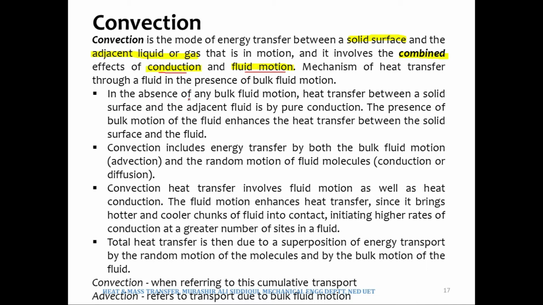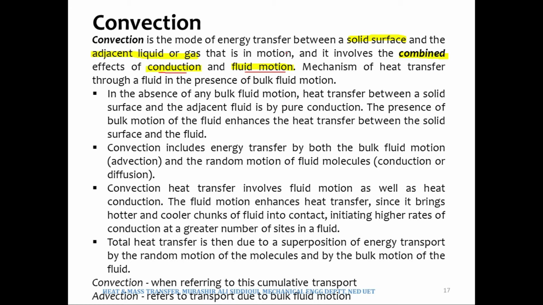Now, in the absence of any bulk fluid motion, meaning if the fluid is not moving, the heat transfer between a solid surface and the adjacent fluid would be by pure conduction. If the fluid is not moving, all the heat transfer would be via pure conduction.